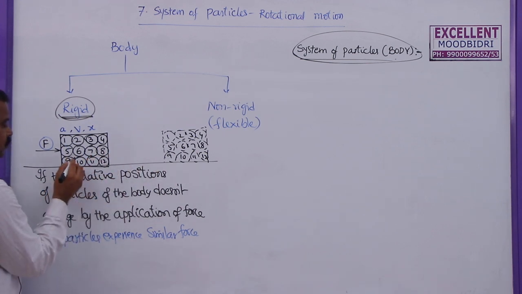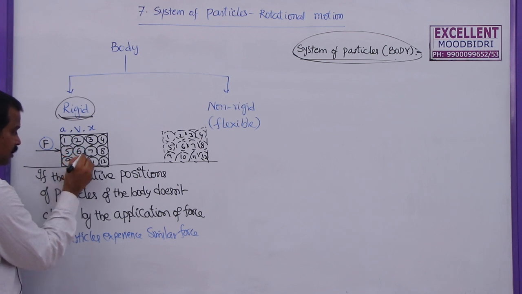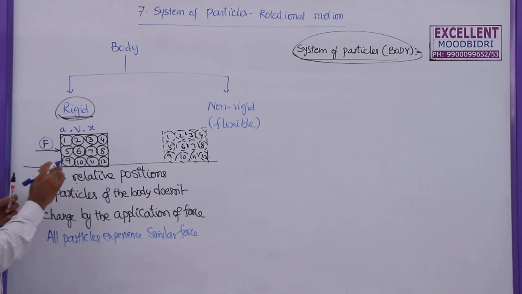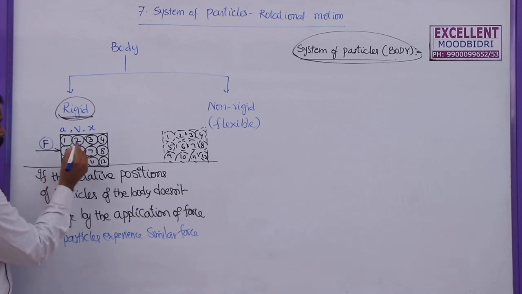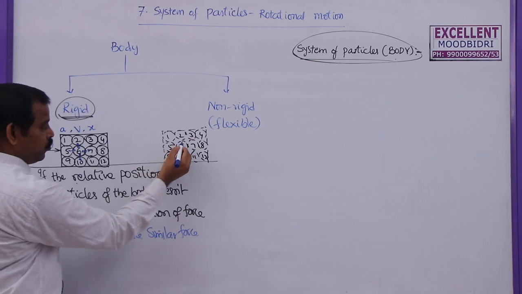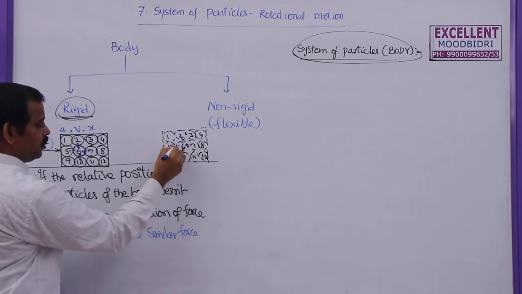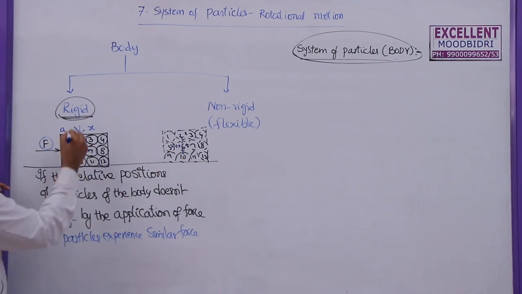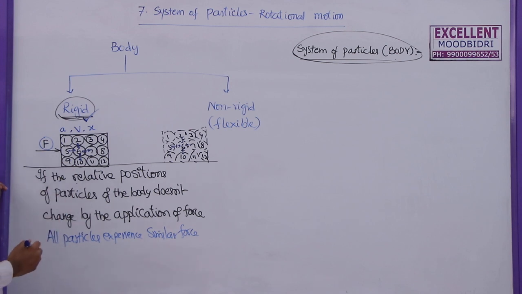The relative position. So who is the relative for this sixth point mass or particle? Relative means which are in contact with each other. So 2 is a relative, 7 is a relative, 5 is a relative, 10 is a relative. So these are the relative particles or relative point masses. Here, who are the relatives in this direction? 2 only, 7 only, 10 only, 5 only. That means the relatives have not changed. Then this body is said to be a rigid body.